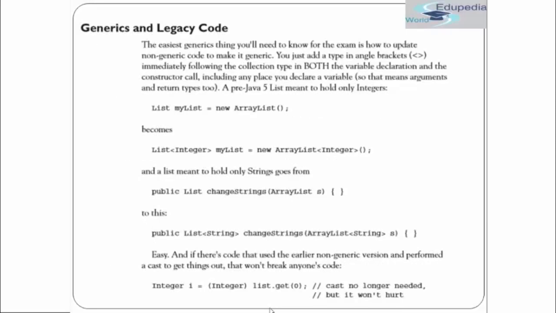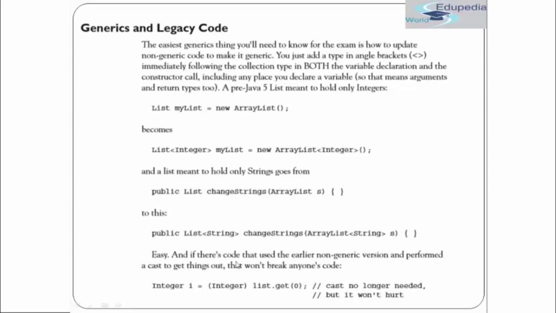Fine. Okay, now generics and legacy code. We'll see how generics has impacted legacy code. You can see over here that we had a List myList = new ArrayList(), which has become List<Integer> myList = new ArrayList<Integer>(). And the list meant to hold only strings goes from public List changeStrings taking an ArrayList, and we can change that to a generic type where the return type is List<String> and the parameter is ArrayList<String>.